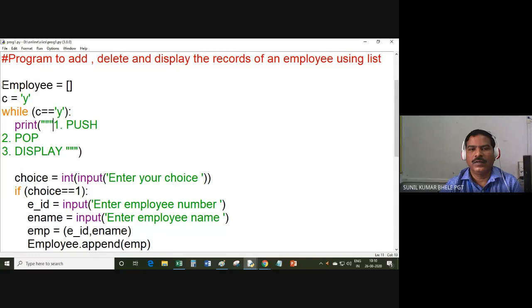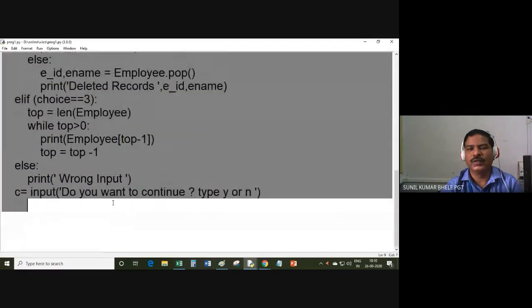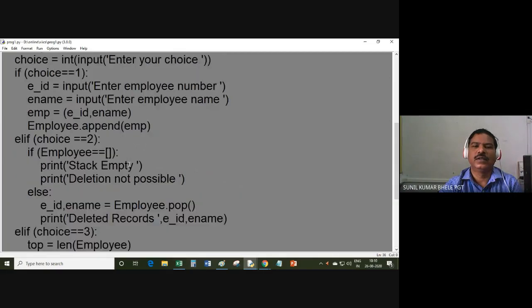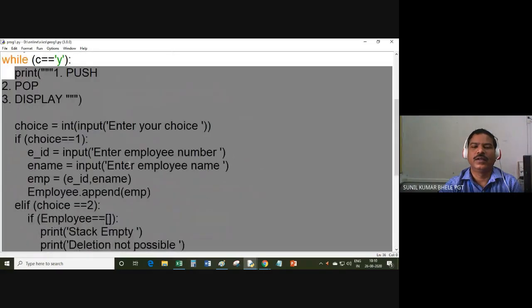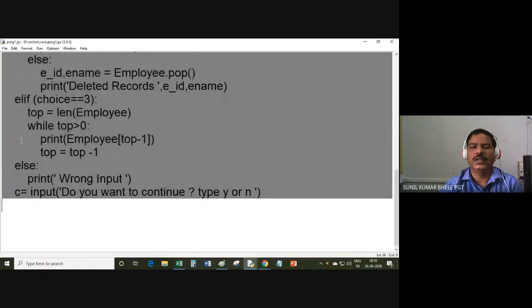Yes. Look, empty list is created. Y is assigned to C, and then while loop C is equal to Y. Yes, C equal to Y. So all these statements written inside the while loop will execute. All these statements which I selected are written inside the while loop only.